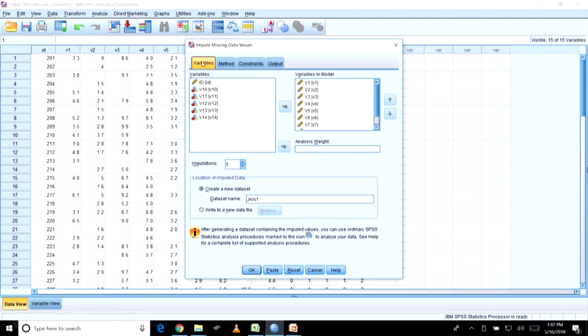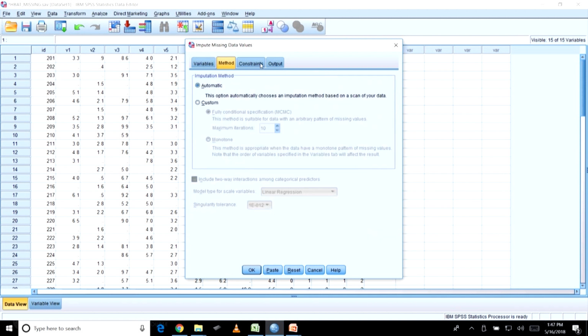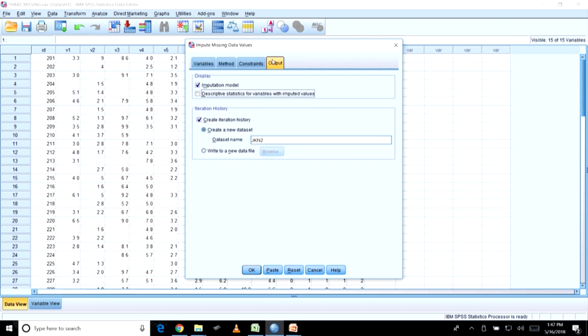Now, the variables you have taken, earlier I had taken these variables, so they are already there, right. Now, you have to give a data set a name. So, I have given here JKN1, my name 1. So, the method, it takes the automatic method, constraints. So, coming to the output, the imputation model. So, create a name of data set again, for iteration history it has to be given a new name. So, I have given JKN2.